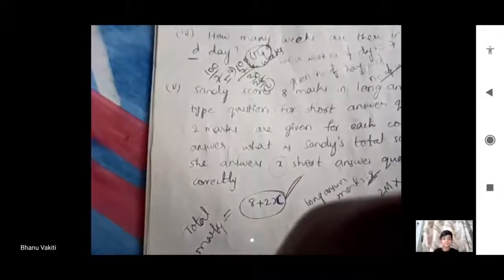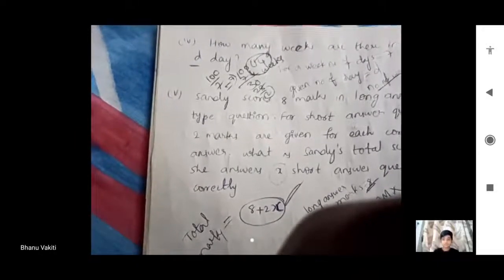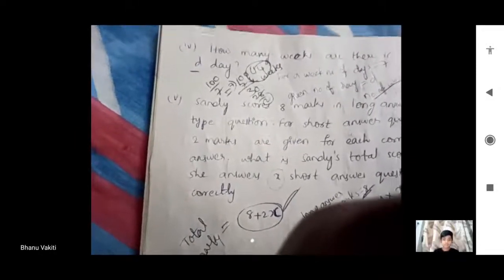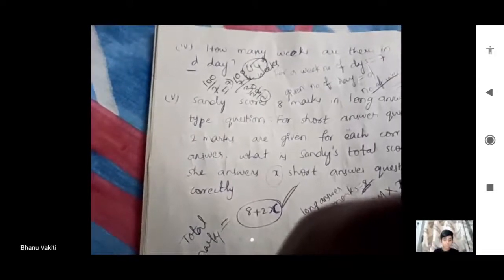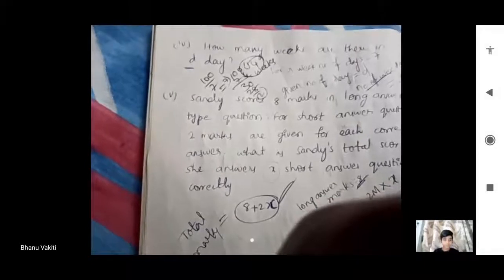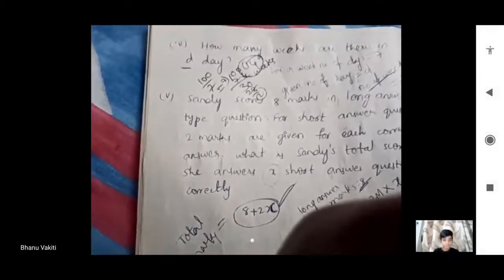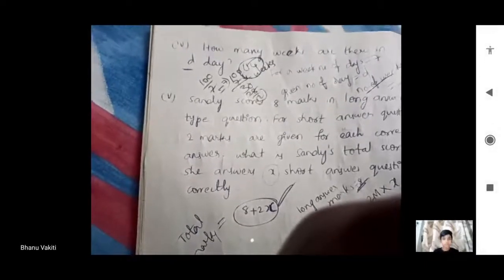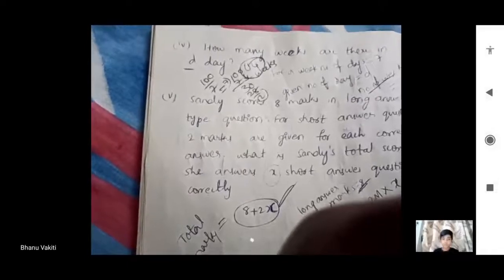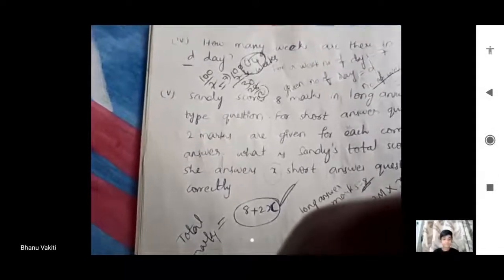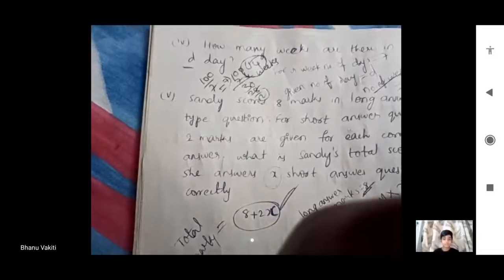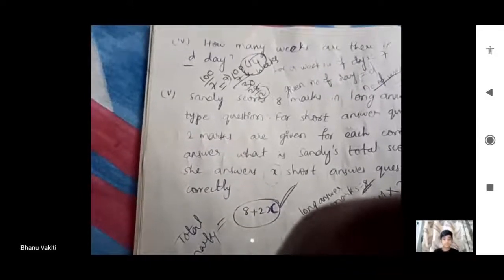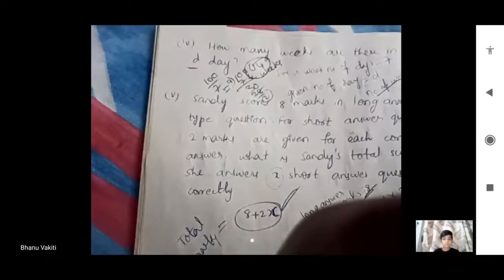And Sandy scored 8 marks in a long answer type question. Okay, next for short answer questions 2 marks are given for each correct answer. Sandy's total score if she answers, she is a girl nana, x short answers answer చేసింది, each correct answer 2 marks she will score. So in short answers how many will she get? x into 2. Yes, 2x marks she will get in short answers.